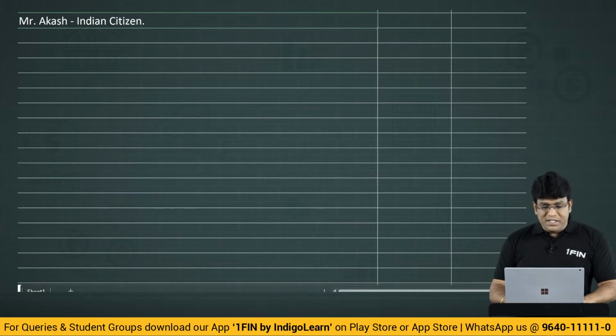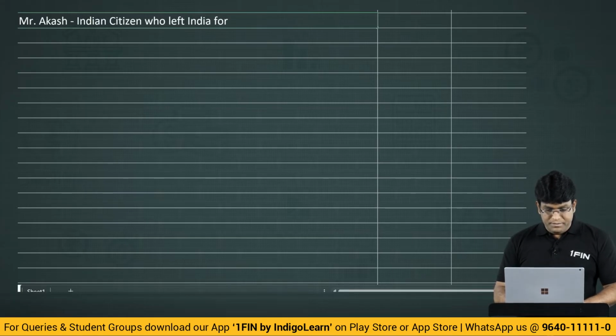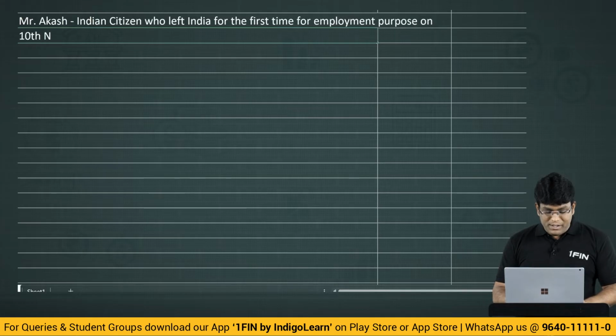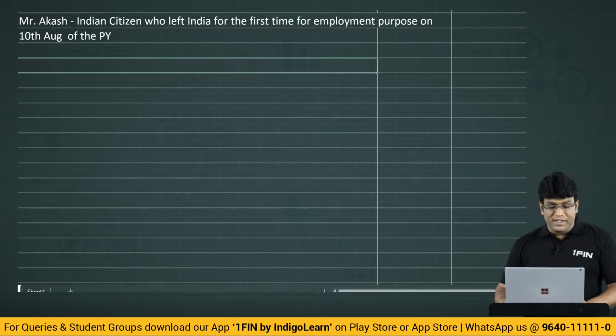See now, Akash is an Indian citizen who left India for employment purpose. Let us say he left India for the first time for employment purpose on 10th November of the previous year. Or let us say, we'll do a small change. Let us say he left India on 10th August of the previous year.